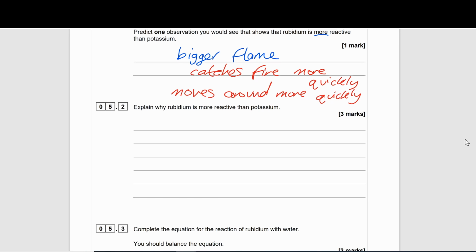Question 5.2. Explain why rubidium is more reactive than potassium. Right. So we remember that rubidium, as they've told us, is below potassium. So what does that mean in terms of difference in structure? If we were to draw a simple electron shell arrangement of potassium, it would look something like this. But for rubidium, it would look something like this.